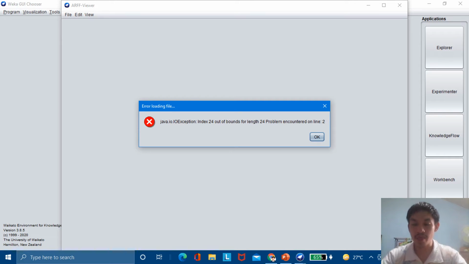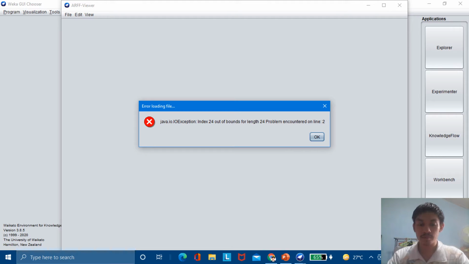So we have an error. We're facing an error on line 2. Let's now try to fix the dataset in Excel because there is an error in the original file when trying to upload it in Weka. So this is now what we will improve because there is an error.